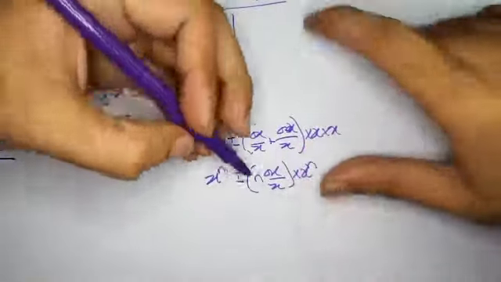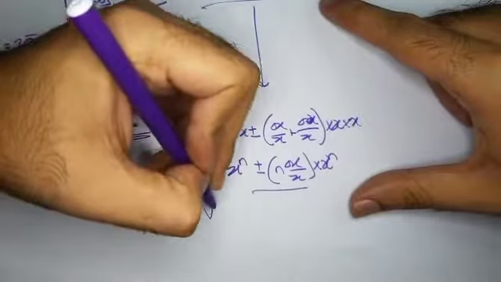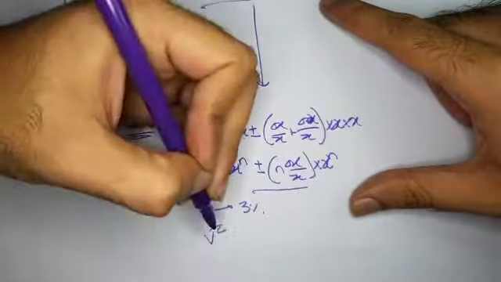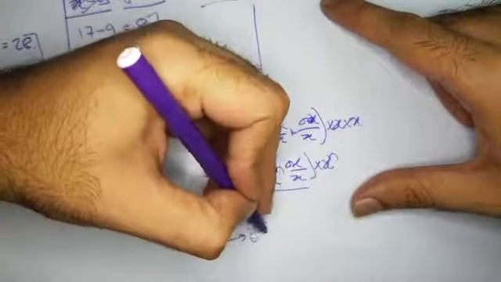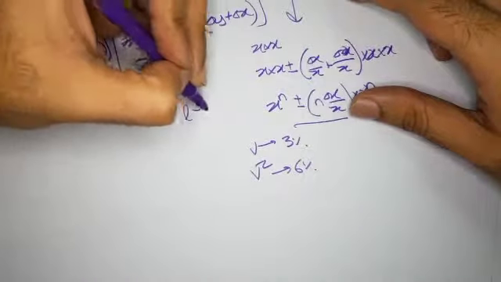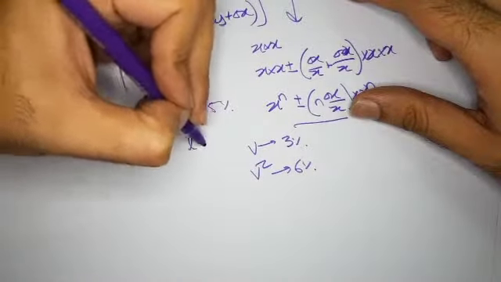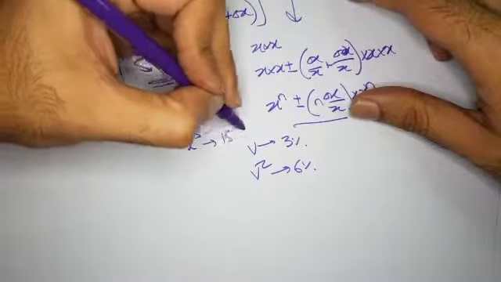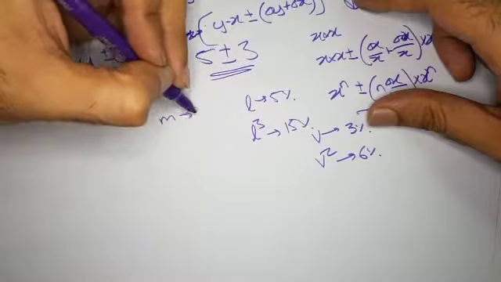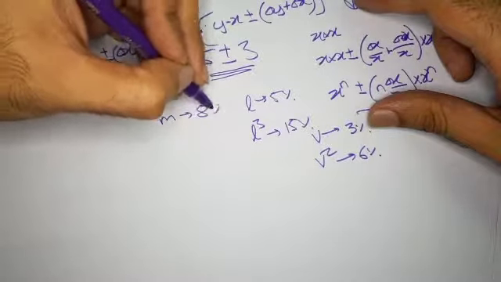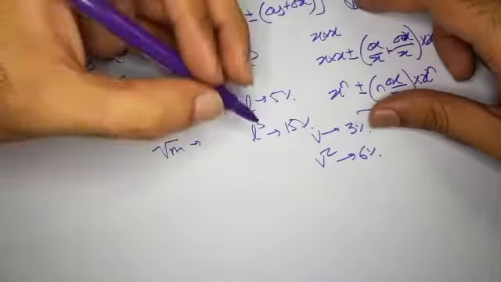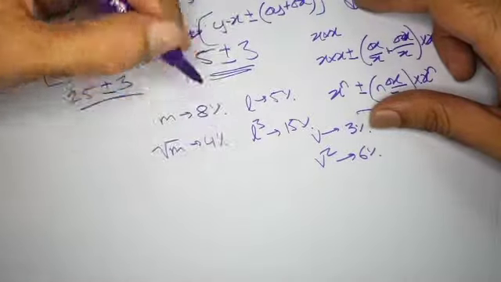So based on this, we can use this to do simple stuff. For example, if v has an uncertainty of 3%, what's going to be the uncertainty for v squared? 6%. Easy peasy. Or if L has an uncertainty of 5%, what's the uncertainty of L cube? 15%. There you go. Or if M has an uncertainty of, say, 8%, what's the uncertainty of root M? 4%. Why 4%?